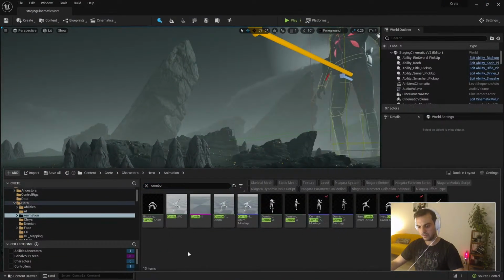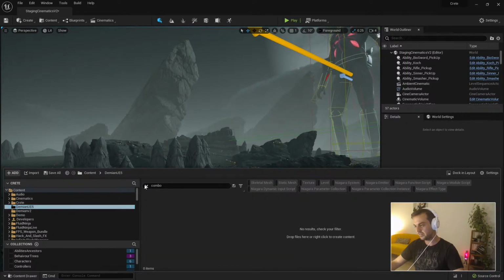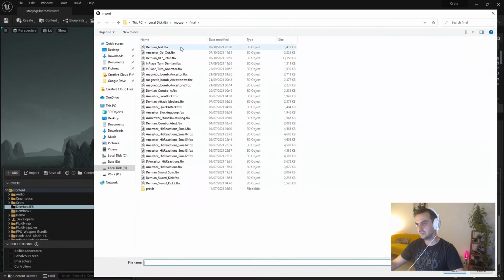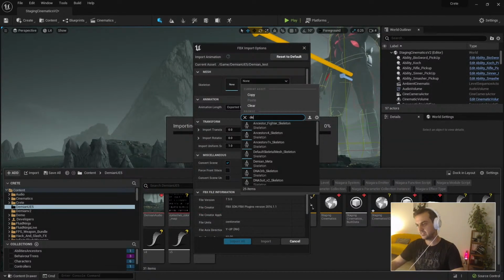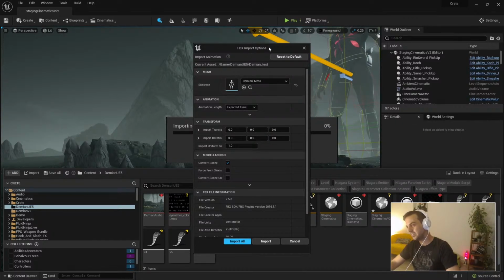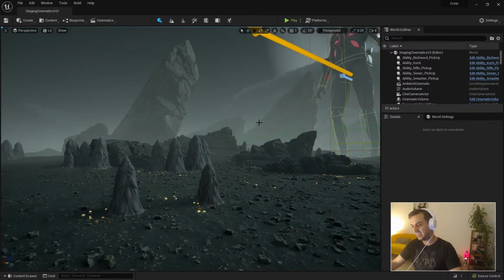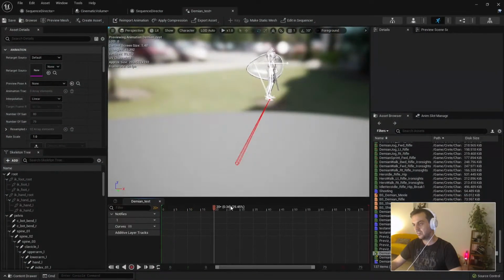So I had my own folder for this demo, which is the chaotic folder where everything can work. Demian test, skeleton. We use a universal skeleton for the main characters. Demian meta. Meta is because we're based on the MetaHuman skeleton. And then we can import. Yeah. And there we go. We got our beautiful animation there with root motion. I already exported 100 frames, but I hope you believe me, it's working.